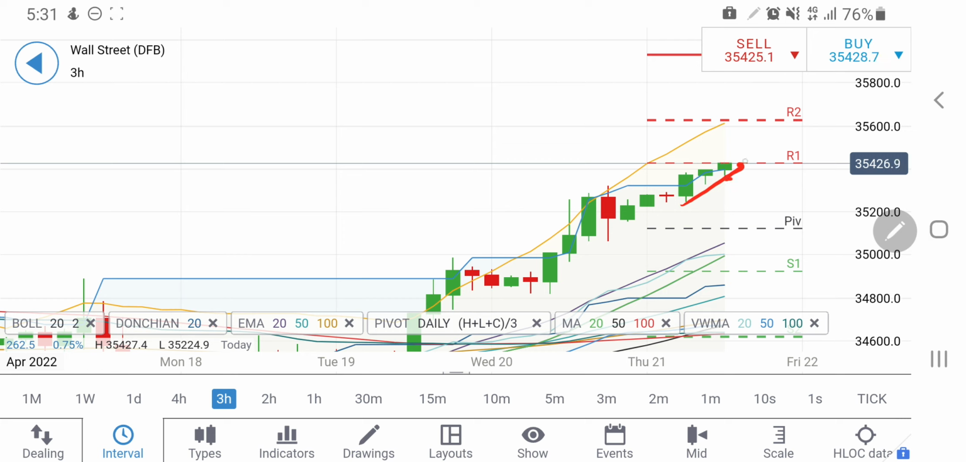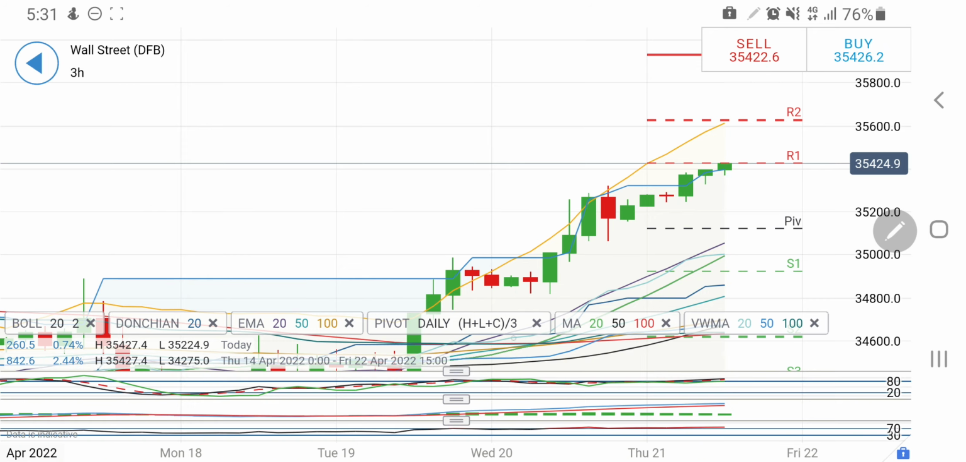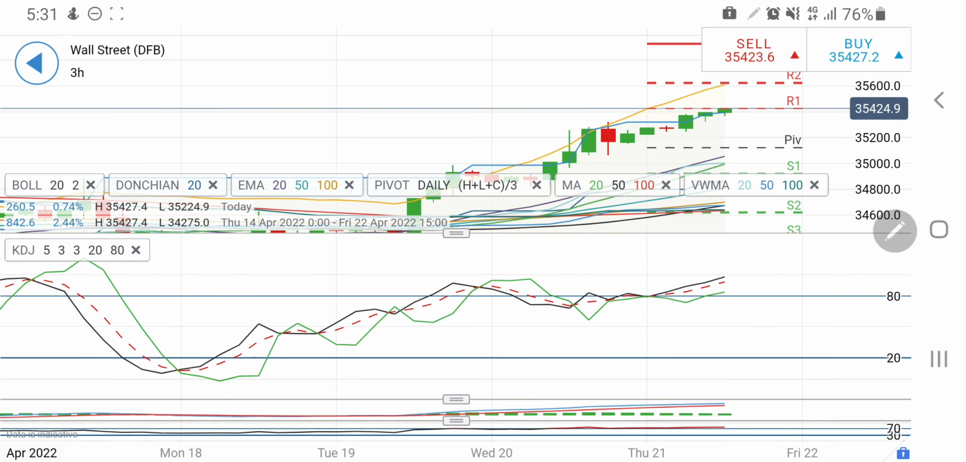Don't go short till the time it is below 35,350 levels. Below 35,350 one can go short for 35,300, and then below towards 35,200 levels as well. In fact, it can see a sharper drop on the lower levels if it breaks 35,300 and 35,200 levels. So now 35,200 is a very strong support for US30.